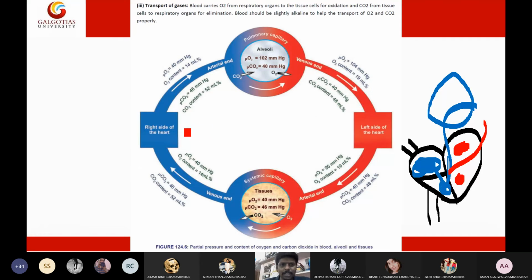So they are showing the right side of the heart and the left side of the heart. In the left side, you will see what they are saying.